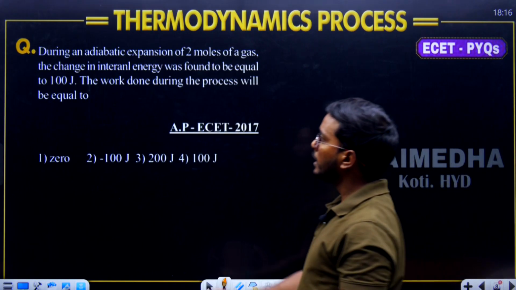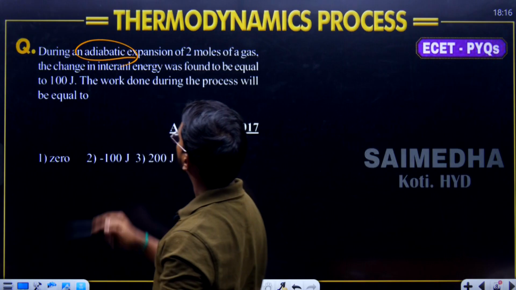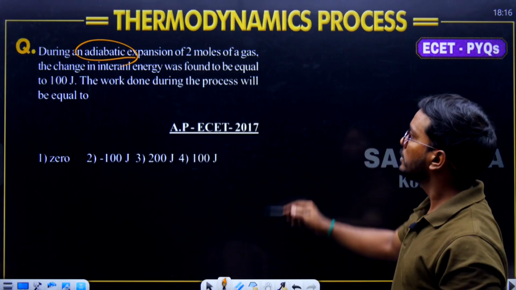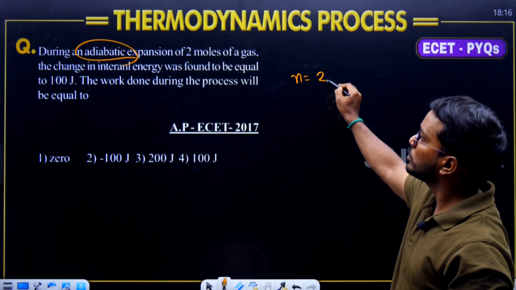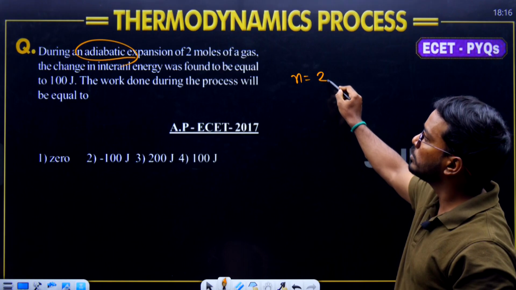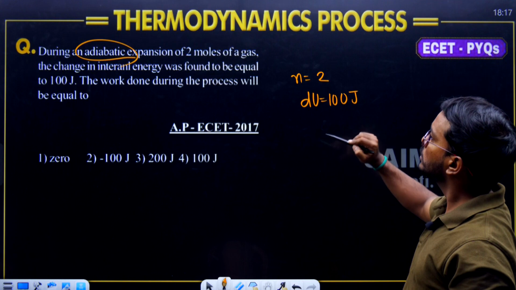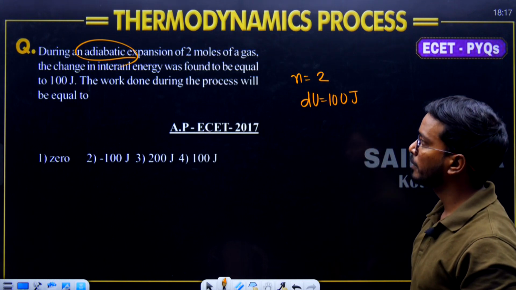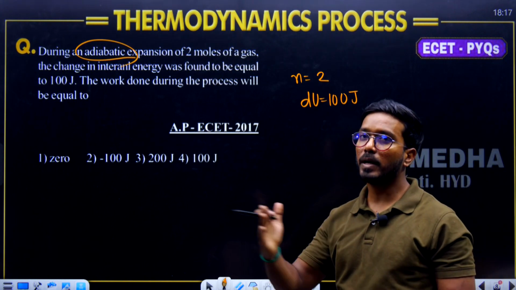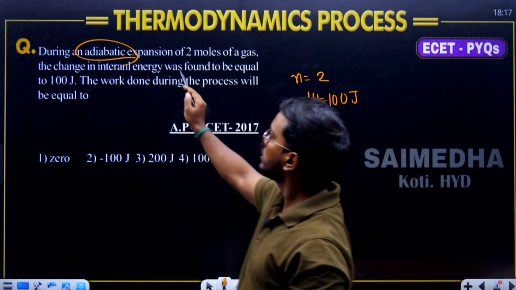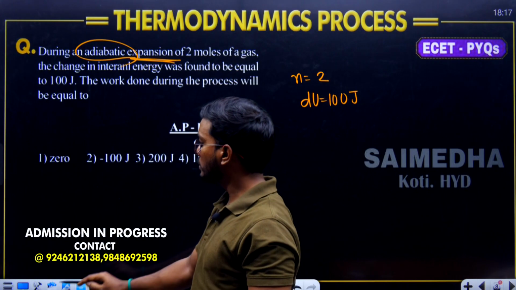During an adiabatic, again you can see adiabatic question appears. Expansion of 2 moles of a gas, number of moles is equals to 2. The change in the internal energy was found to be equal to du is equals to 100 joules. Work done during the process will be. Okay, this is a which process? Expansion process. Okay, expansion. I told you expansion work is positive.